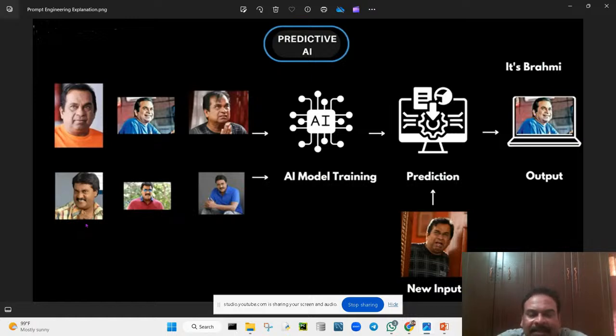As a new input, I'm going to give a Brahmananda image, and it must detect whether he is Brahmananda or not. Same with Sunil also: I'm going to train on thousands of different images of Sunil, and then give an image of Sunil as input for testing purposes.